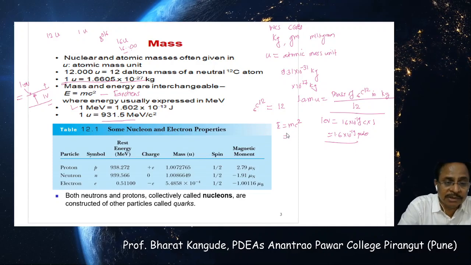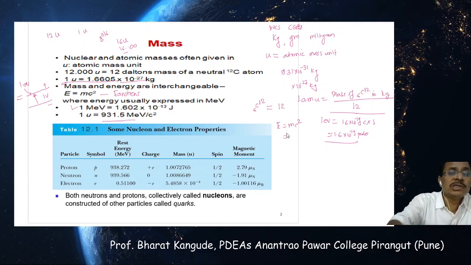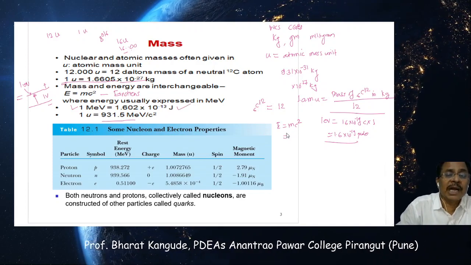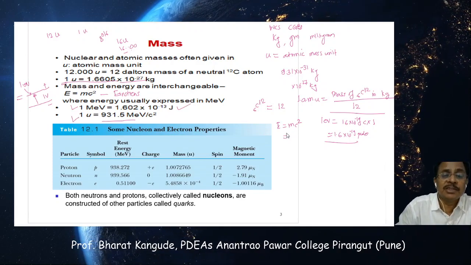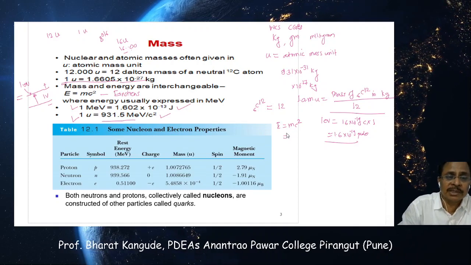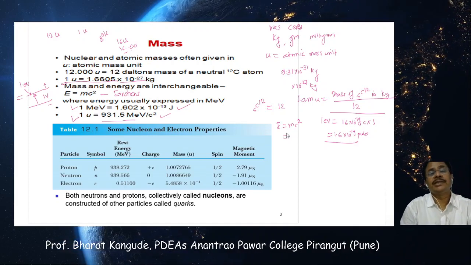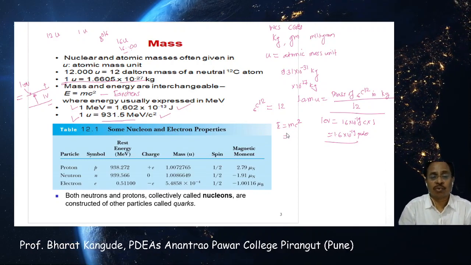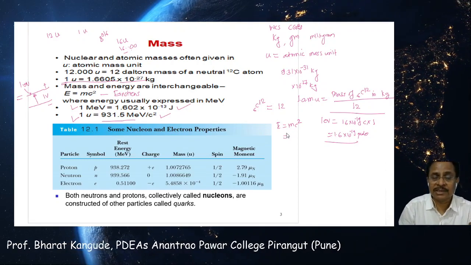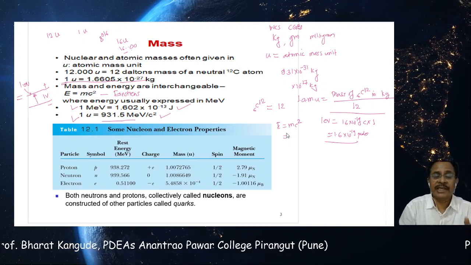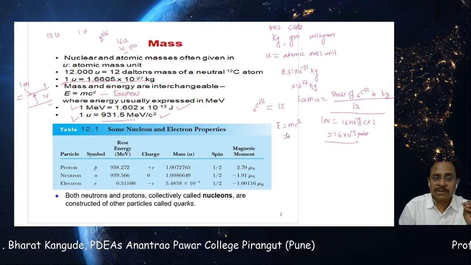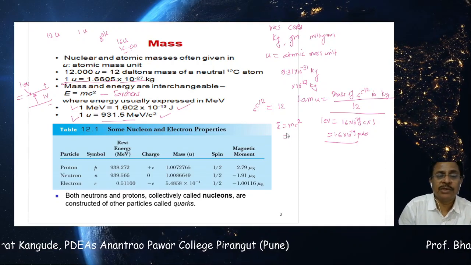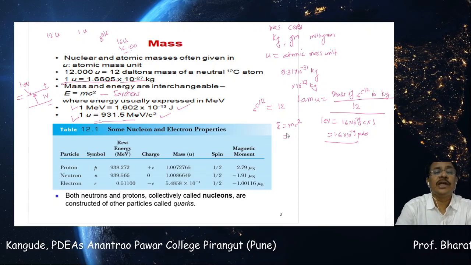So this is the interconversion. Just remember this: 1 atomic mass unit is 931.5 million electron volts per c square. This is called the mass energy unit. So in spite of using grams and kilograms, sometimes we use the atomic mass unit, and most of the time we are going to use the unit called million electron volts.